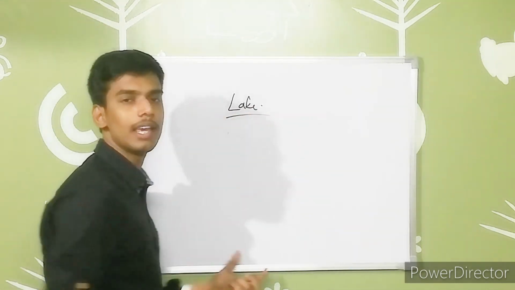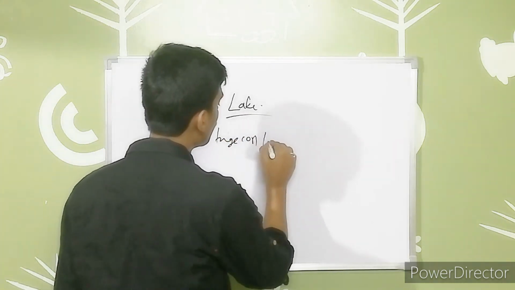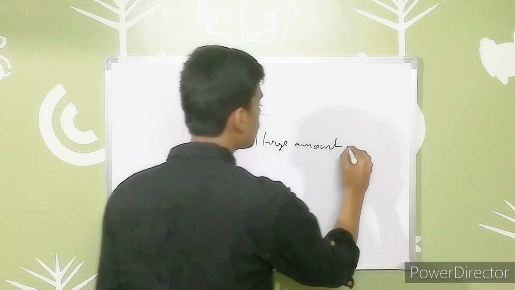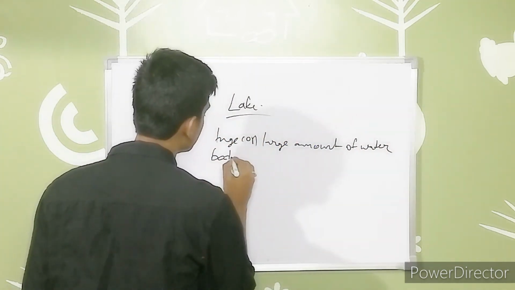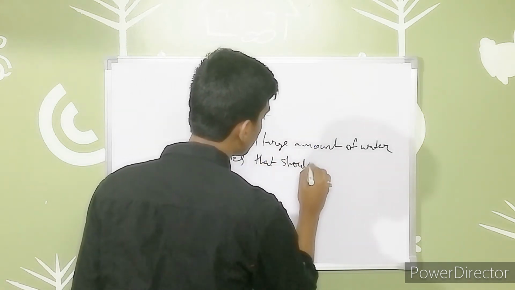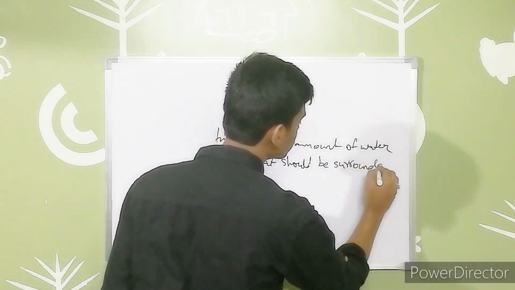The definition of the lake is that it is a large amount of water body that should be surrounded by land mass.